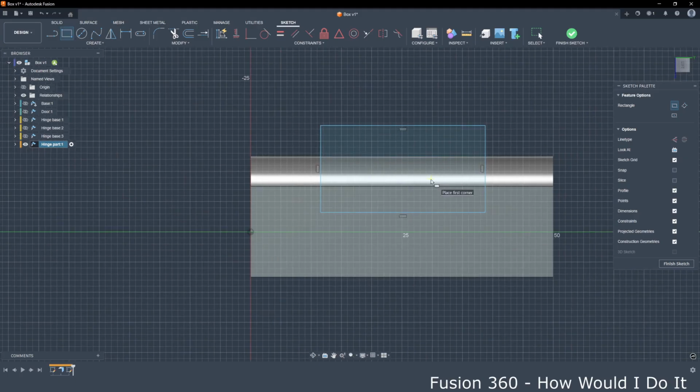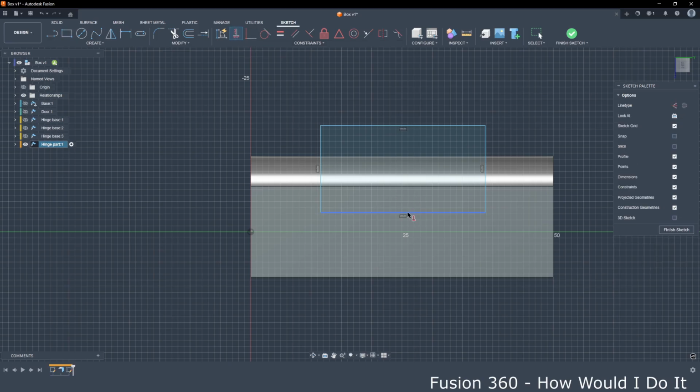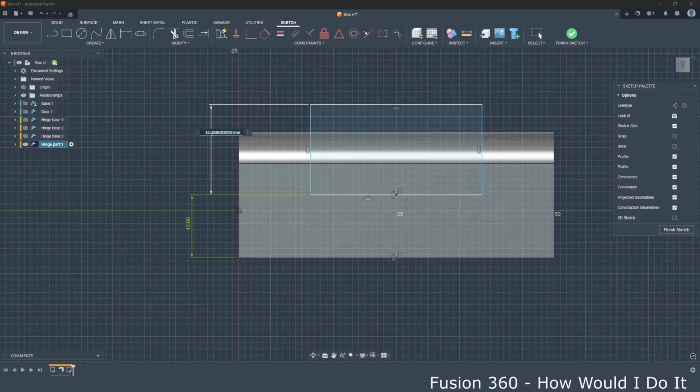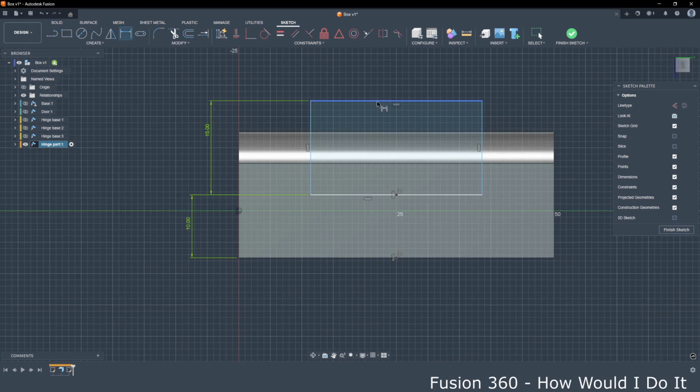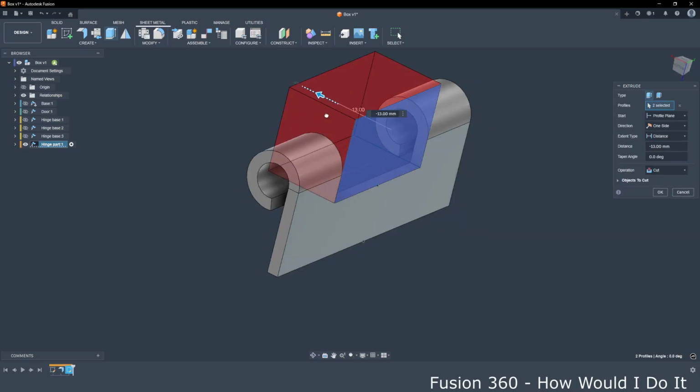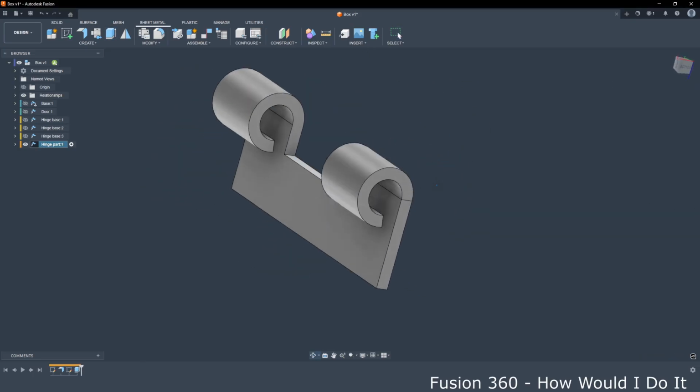We will create this rectangle so that we can create a hole in this hinge. We will center that. Extrude, and we have an element like this.